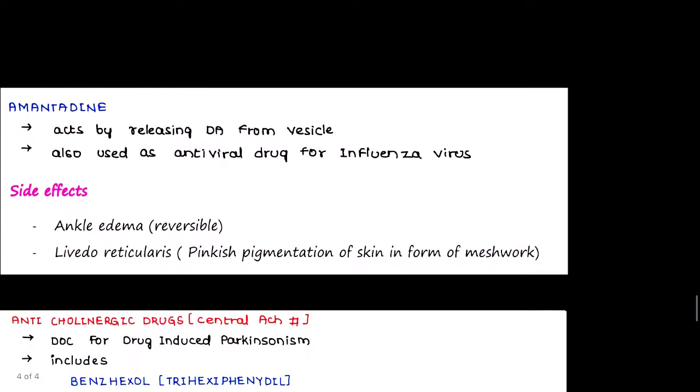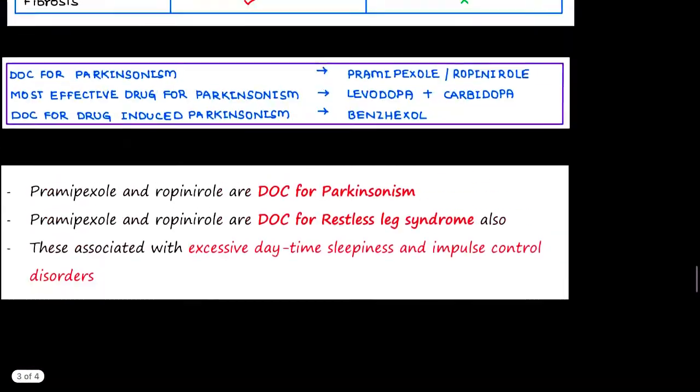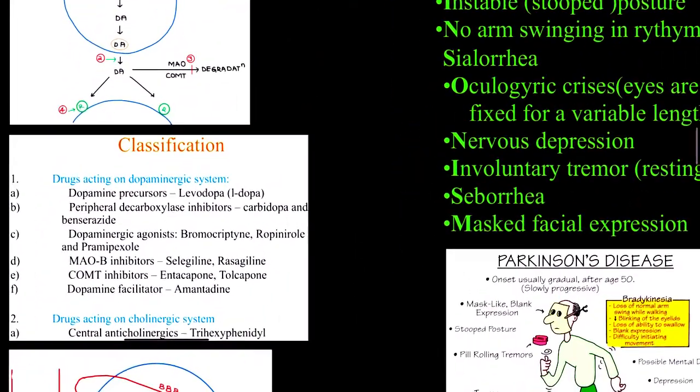Talking about side effects, the popular ones are ankle edema, which is reversible, and livedo reticularis, a pinkish pigmentation of the skin in the form of a meshwork. Now we have talked about dopamine precursor, the peripheral decarboxylase inhibitors carbidopa and benserazide, dopaminergic agonists pramipexole, bromocriptine and ropinirole, the non-ergot ones, MAO-B inhibitors selegiline and rasagiline, COMT inhibitors entacapone and tolcapone, and the dopamine facilitator amantadine, which helps release dopamine from vesicles.